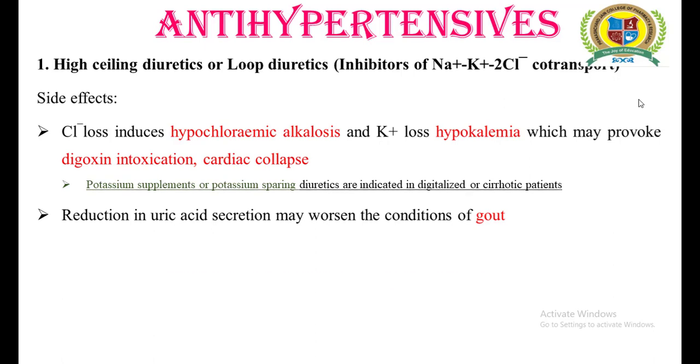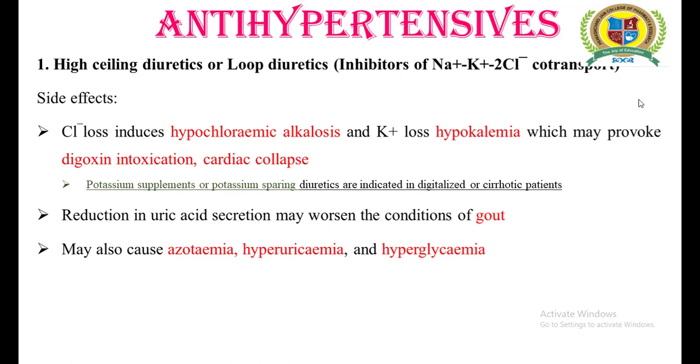Another side effect may include azotemia. Azotemia is a condition which results in an increase in serum creatinine level, blood urea nitrogen and serum uric acid level. It also results in hyperuricemia, and how it results in hyperuricemia we just discussed. Another one is that it also causes hyperglycemia. The hyperglycemia produced by the loop diuretics or the thiazide diuretics is found to be reversible.